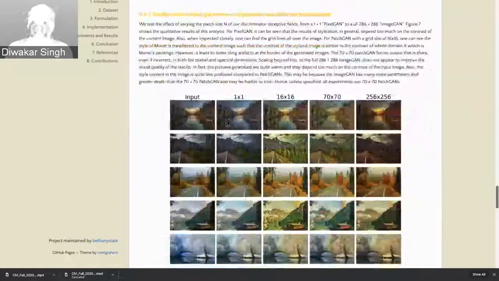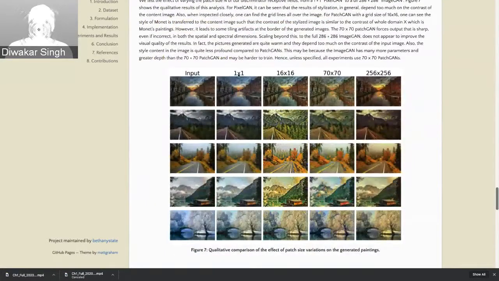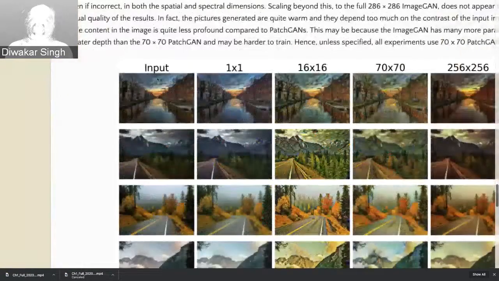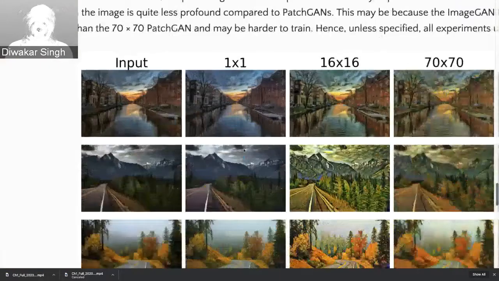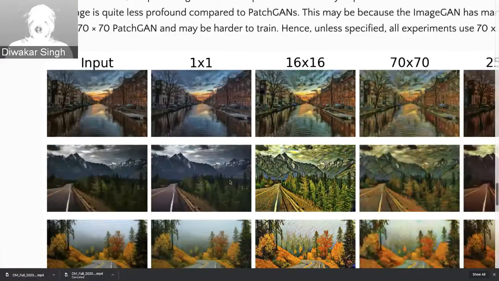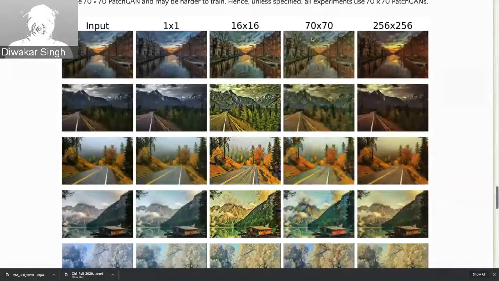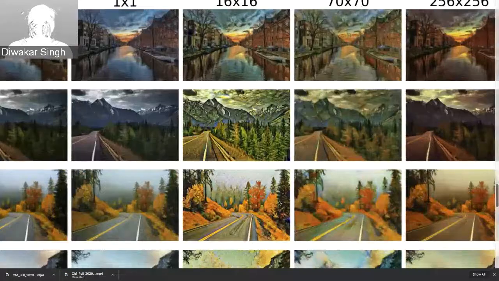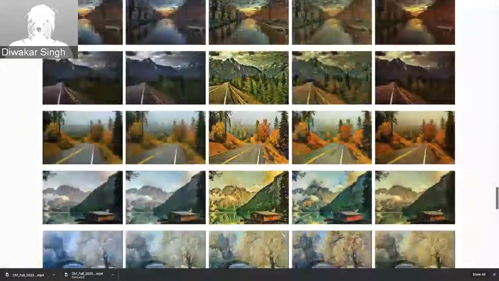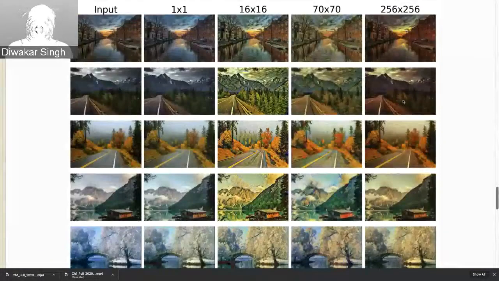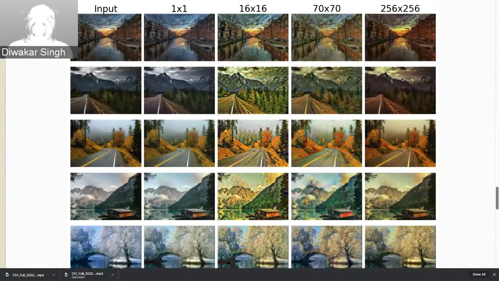Also, we tried different patch sizes. PixelGAN seems to not work. As you can see, it looks almost exactly like the input, and if you zoom in you can see the grid created in the image. PatchGAN seems to work really well, especially when n is equal to 70. For n equal to 16, you can see some artifacts created around the borders of the image, which are not very good. And for ImageGAN, we can see the style is not captured very well, and the images also seem very warm.